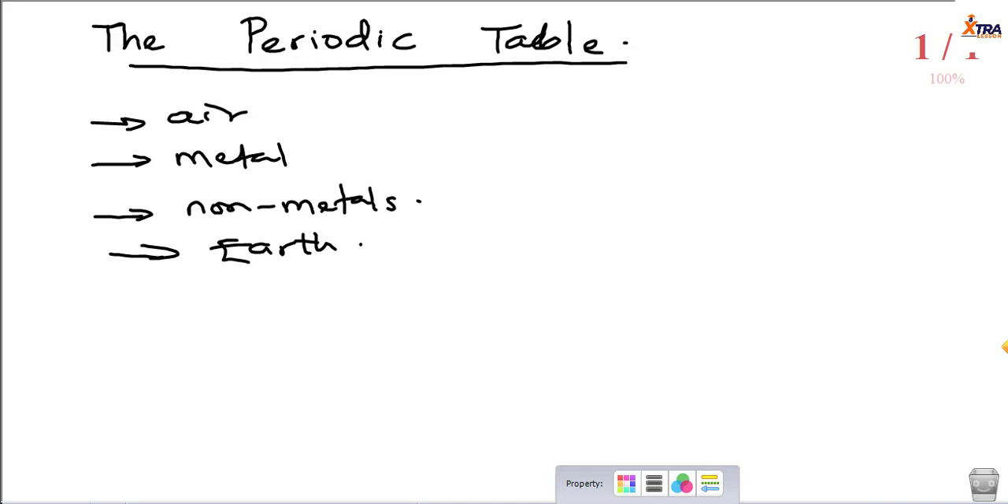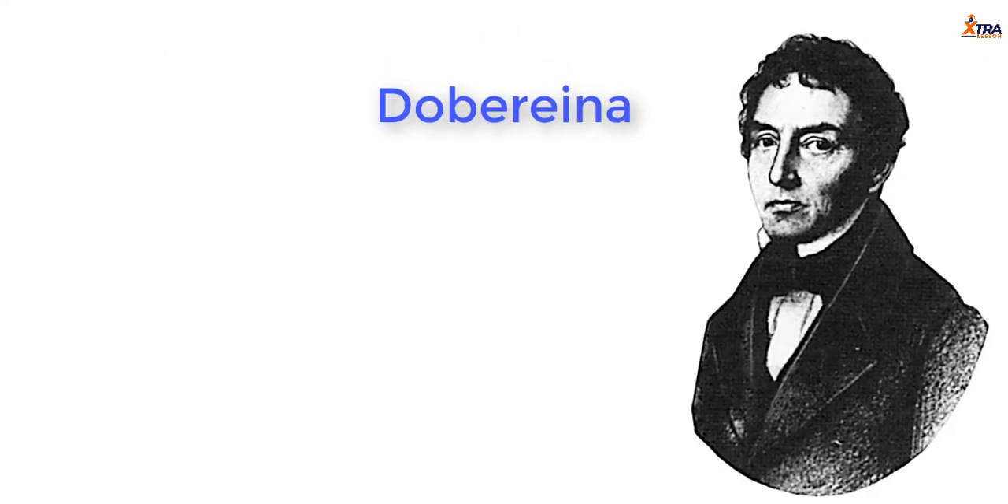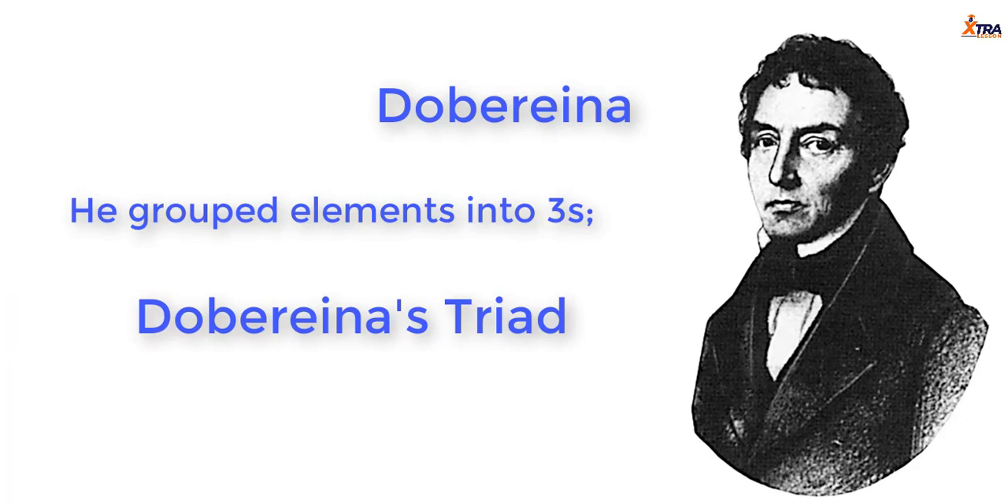But as chemistry advanced, we saw that this method of classifying elements was not accurate. So we needed a more accurate way of classifying elements to make the study of chemistry easy for chemistry students and researchers. Then in 1829, another chemist called Dobereiner came. What Dobereiner did was group elements into threes, and today we call that method of classification Dobereiner's triad.